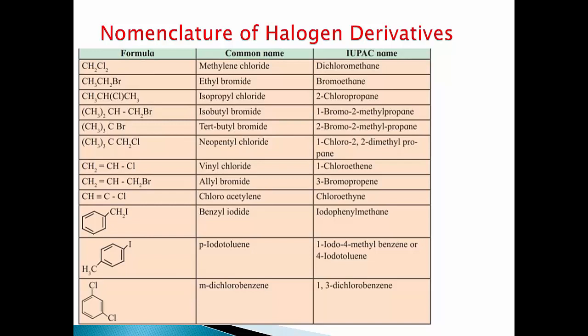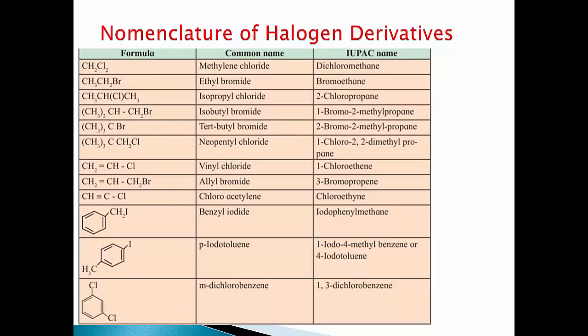Next example, para-iodotoluene. We know the formula of toluene C6H5CH3, that is CH3 group is attached to benzene ring and at the para position of CH3 group there is iodine, therefore it is para-iodotoluene. IUPAC name of this compound is 1-iodo-4-methylbenzene or 4-iodotoluene.